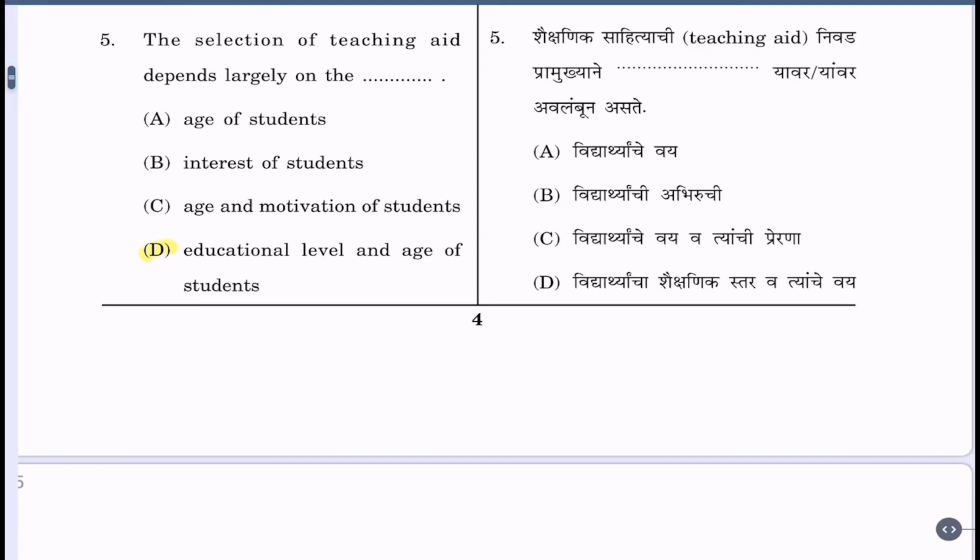Question 5. The selection of teaching aid depends largely on the dash. A. Age of students, B. Interest of students, C. Age and motivation of students, D. Educational level and age of students. The correct alternative is D. Educational level and age of students. It means the selection of teaching aid depends largely on the educational level and age of students.